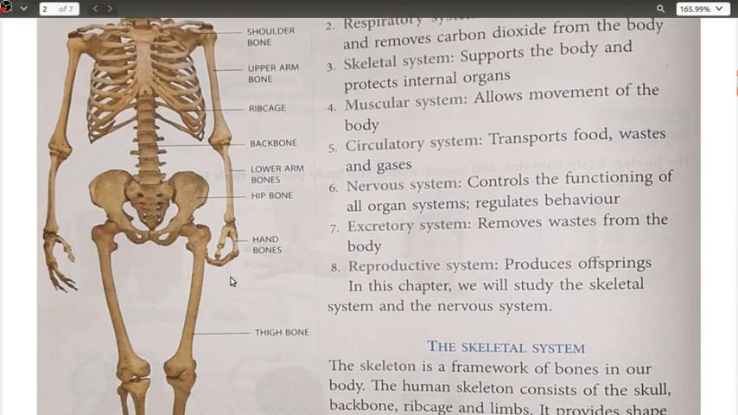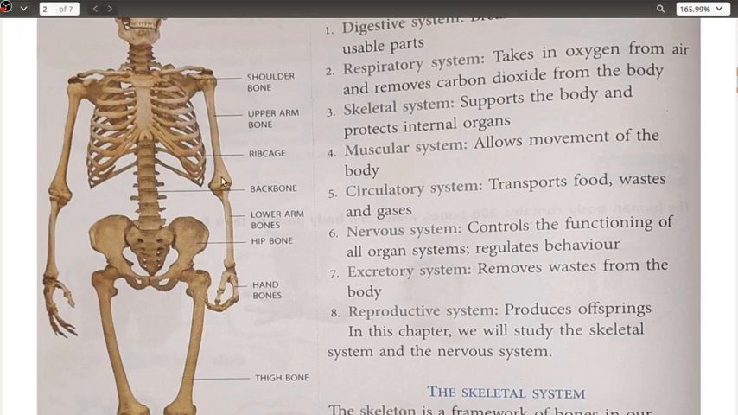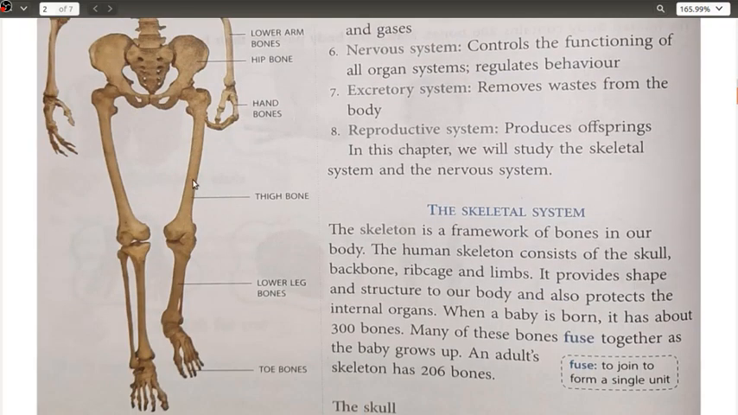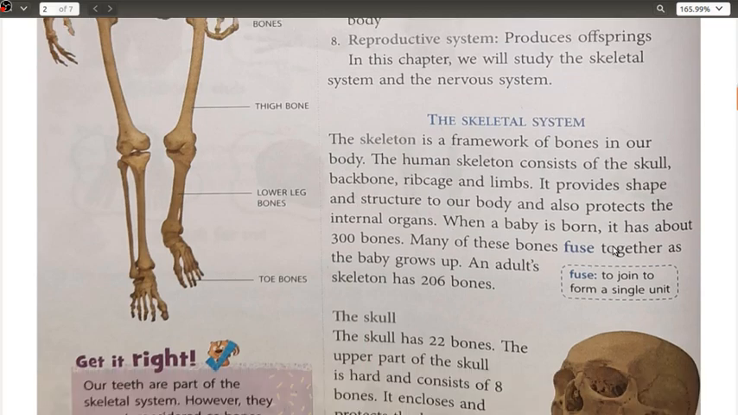So remember that upper hand and the lower hand are joined together at the elbow, whereas the upper leg and lower leg are joined together at this knee region, knee. Okay, now let us start with this skeletal system.